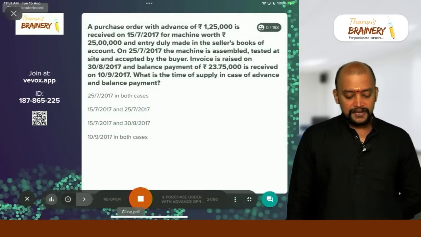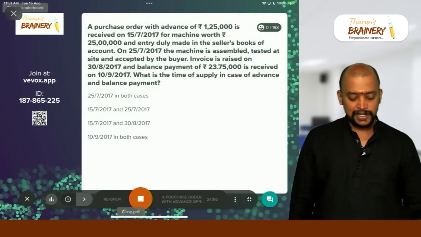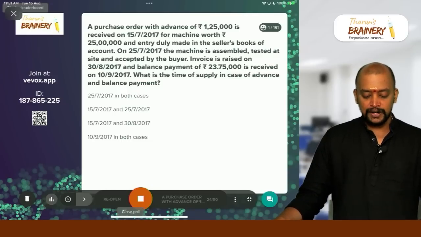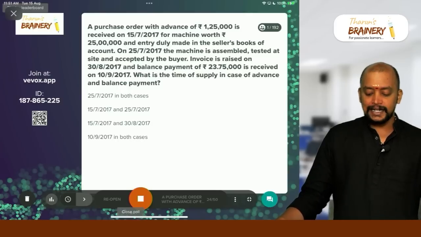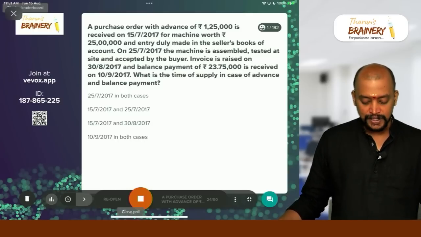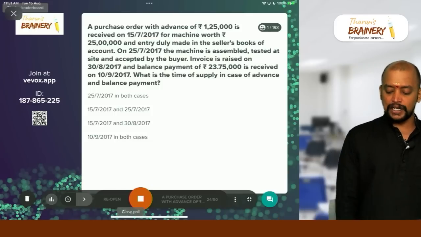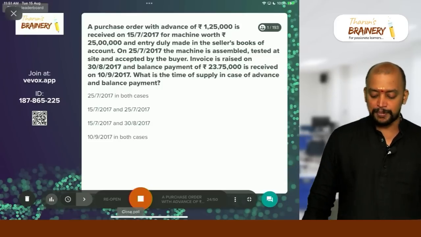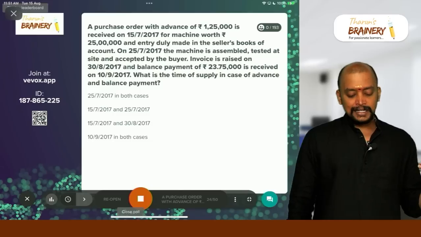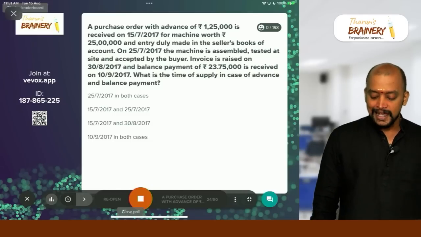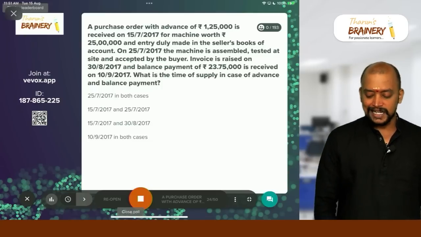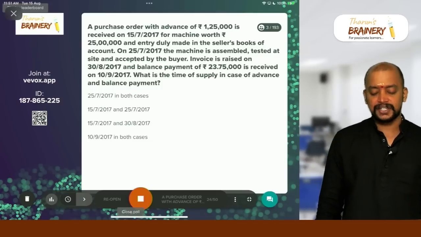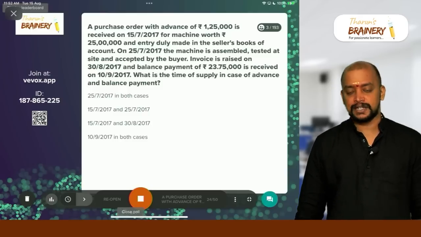A purchase order with an advance of 1,25,000 is received on 15/7/2017 for a machine worth rupees 25 lakhs, and entry duly made in the seller's books of account. On 25/7/2017, the machine is assembled, tested at site and accepted by the buyer. Invoice is raised on 30/8/2017 and the balance payment of 23,75,000 is received on 10/9/2017. What is the time of supply in case of advance and balance payment?